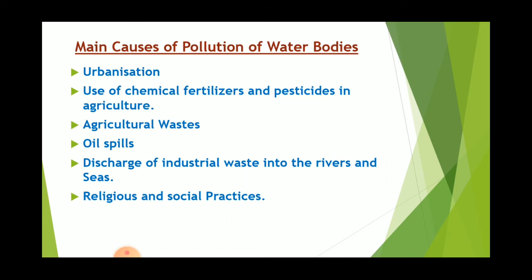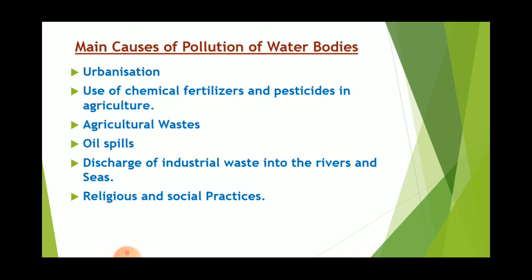When fertilizers and pesticides are used, they also pollute the water. During the rainy days, the pesticides and other chemicals used in the field will be washed away, and they will finally reach the water body. Oil spills, waste oil from city drains and tanks, which is leaked, usually reach the ocean and seas, and that pollutes the water.